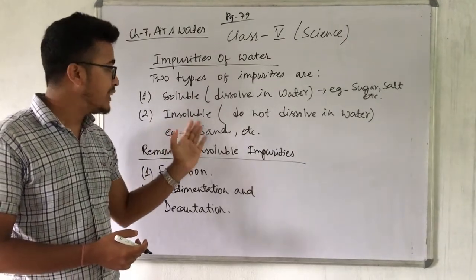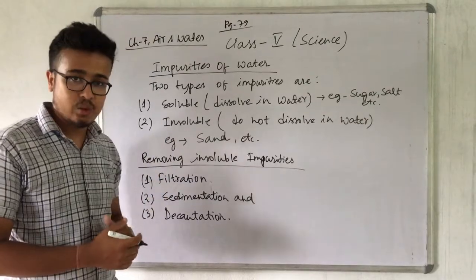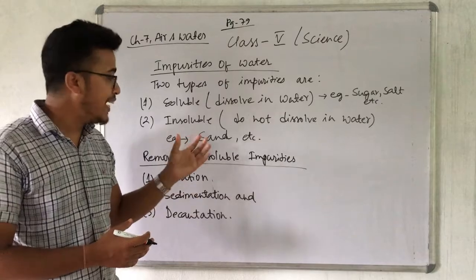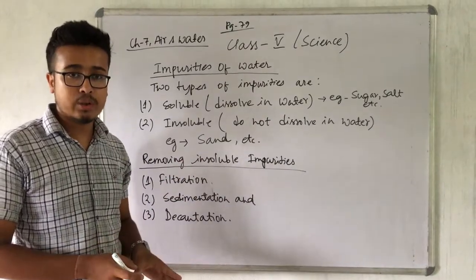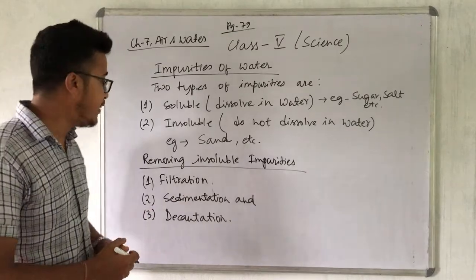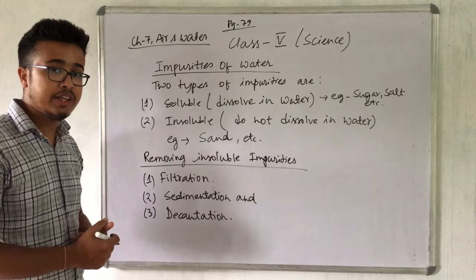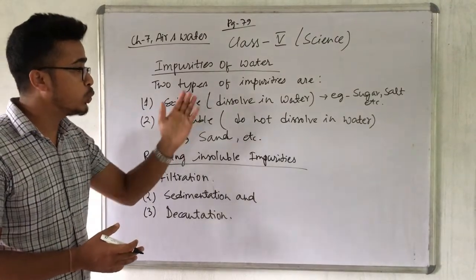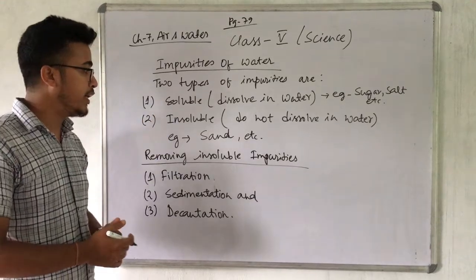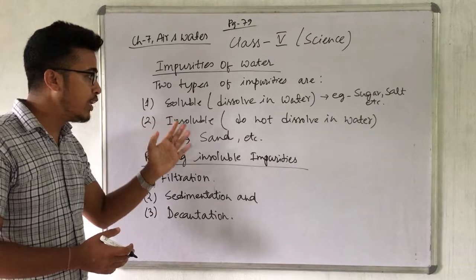Another one is insoluble impurities. That means those which do not dissolve in water. So for example, sand, and etc. There are many examples. Sand is not dissolved in water, so that is insoluble impurities. Now is this clear? Soluble impurities means sugar and salt, and insoluble impurities means sand, rock, etc. These are the insoluble impurities.